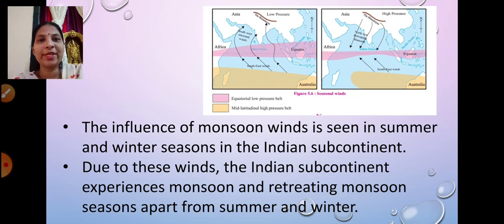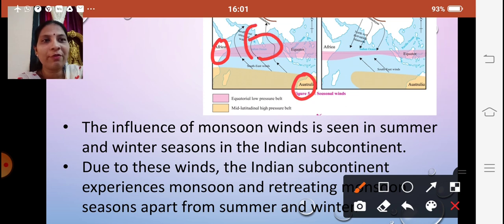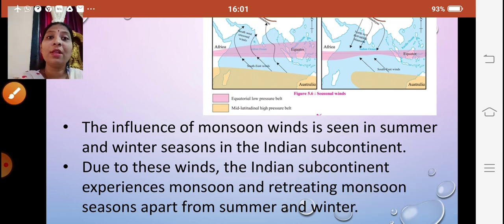Over here you can see, children, Africa, this is Australia, and Southeast Asia will be somewhere over here. So these are the regions where you will have the pronounced effect of the seasonal winds or the monsoon winds. Now the influence of monsoon winds is seen in summer and winter seasons in the Indian subcontinent.